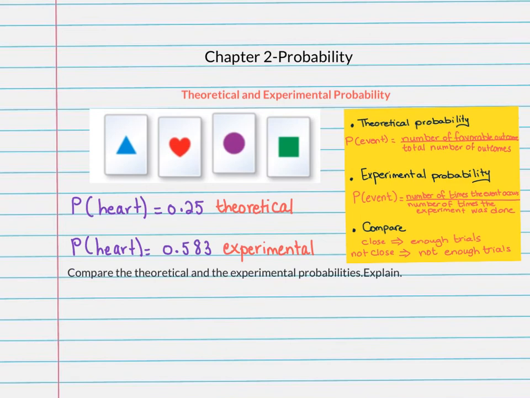Last part, compare the theoretical and the experimental probabilities, and then we need to explain. Now, I listed above the probabilities that we calculated earlier. As you notice here that 0.25 is the theoretical probability, and the experimental is 0.583. As you notice here, they are very far away from each other. So definitely they are not close. And if we need to explain, as we listed before, the trials that were done were not enough.